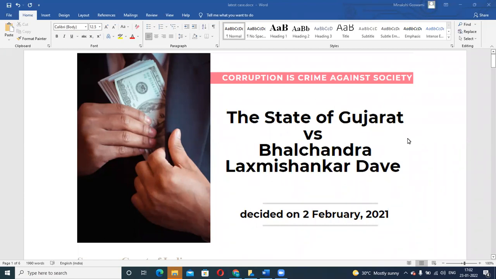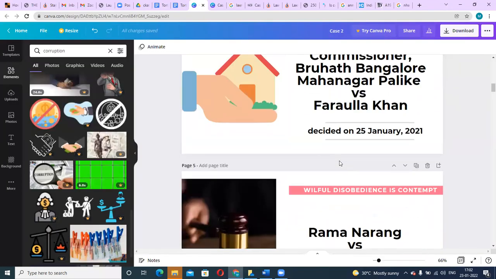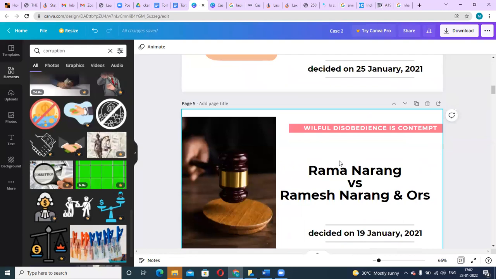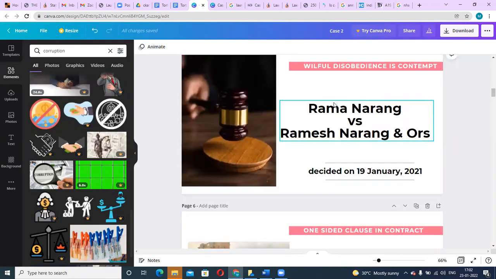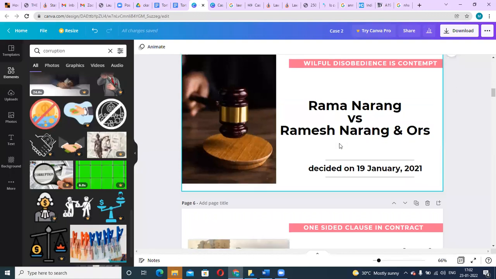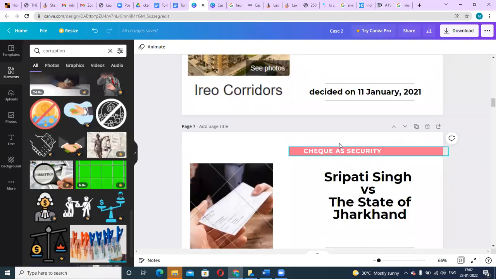Why? Because we say that it is a crime not just against the person who is a victim, but it is a crime against the entire society. Let's take, for example, this case we were discussing last class, Rama versus Ramesh, because it is a civil matter, right?